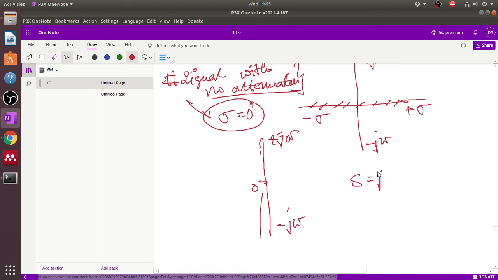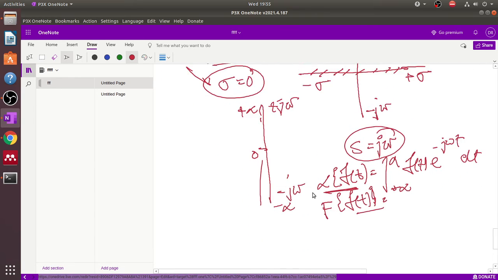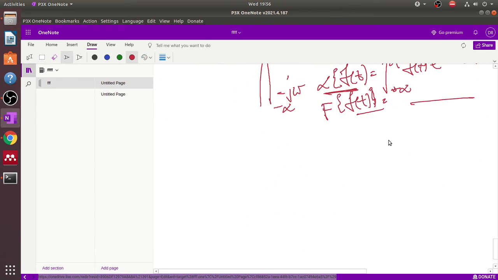So when s is equal to j omega, this Laplace transform formula is converted to the integral from 0 to infinity, but here minus infinity, because of negative frequency to positive frequency, of f(t), where instead of s we put j omega, dt, and instead of this we write the Fourier transform of f(t). So in this process we convert the Laplace transform to the Fourier transform, and this Fourier transform is applicable only for aperiodic signals. Okay, this is very important, aperiodic signal.